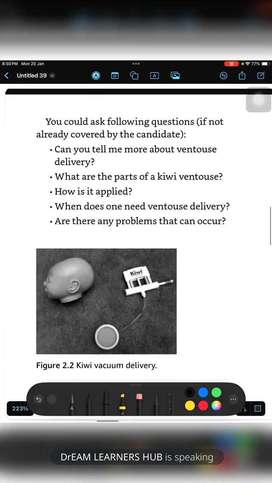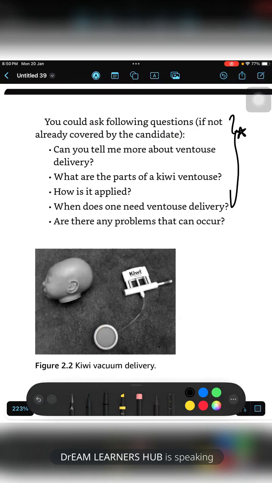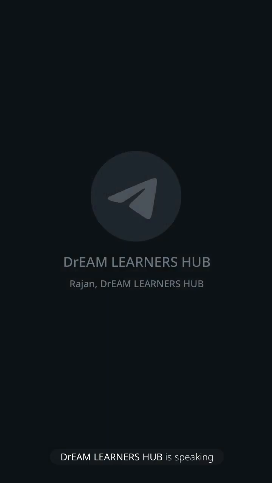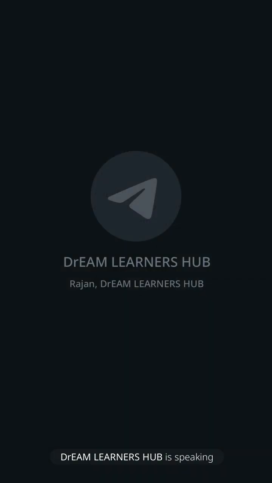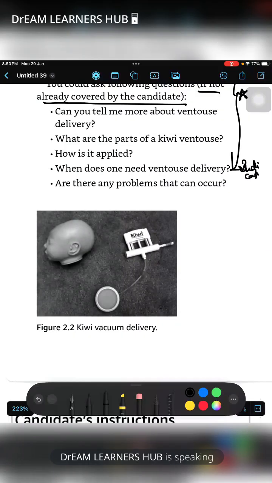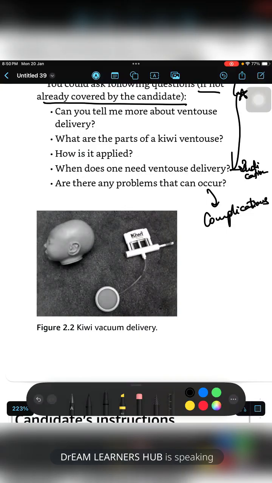So yes, see, this is the colleague's instructions. The junior will be receiving this card. See, you could ask the following questions if not already covered by the candidate. If you have not covered them, then he will ask you, can you tell me more about ventouse? What are the parts of Kiwi? How is it applied? When does one need ventouse, meaning the indications? They will be asking indications of ventouse, and complications also. So if you cover it prior to being asked, then it will be good.